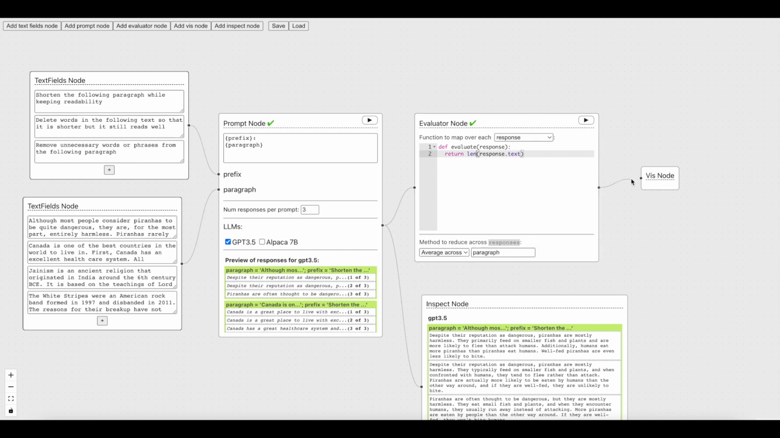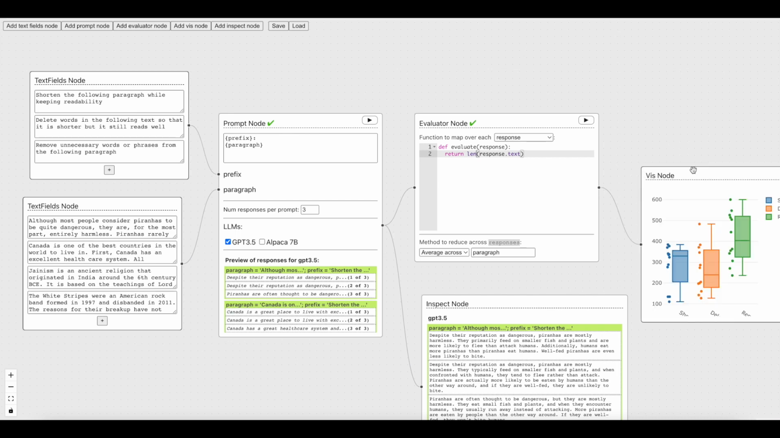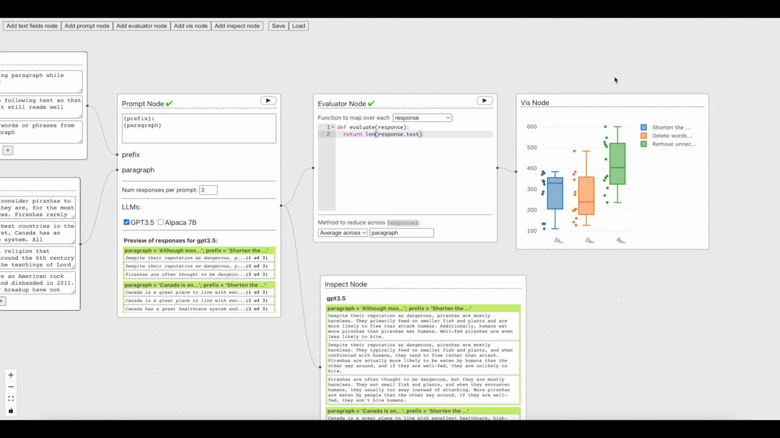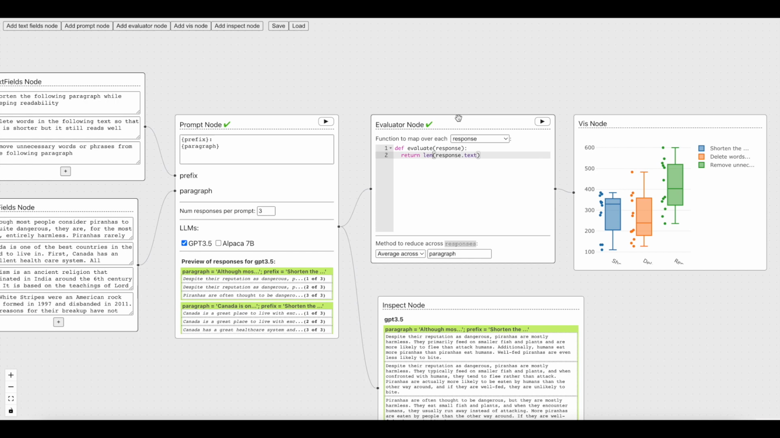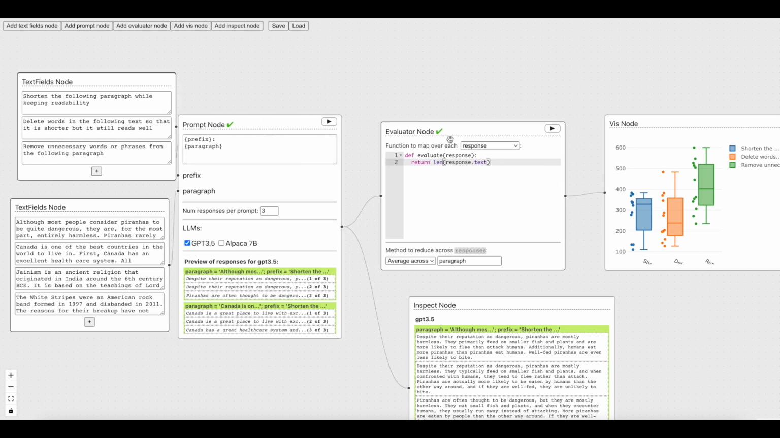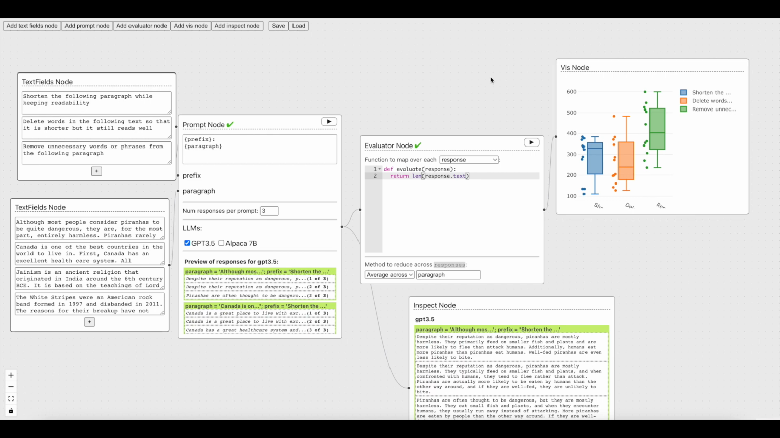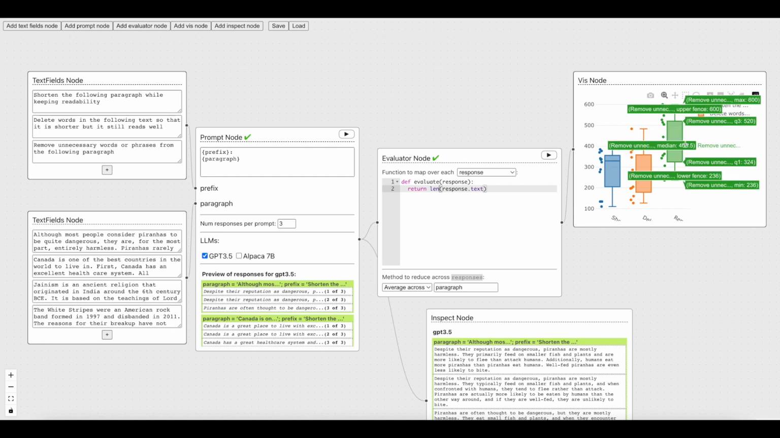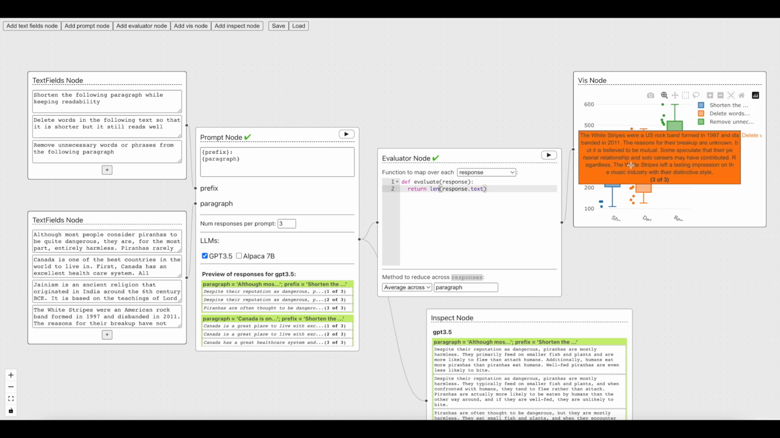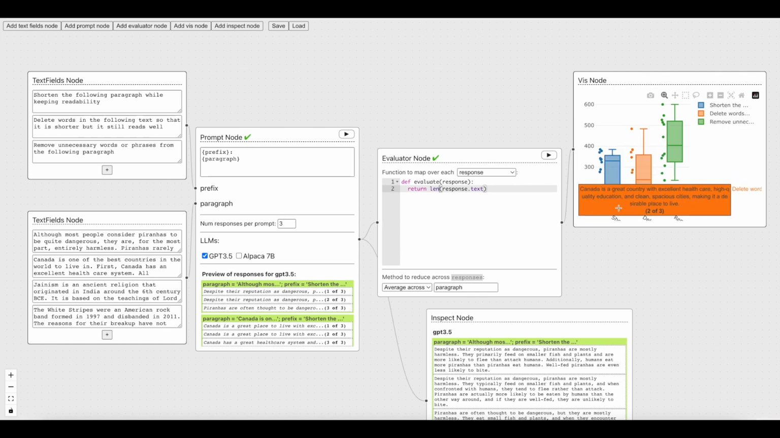And if we connect this up to a visualization node, we get a very nice visualization instantaneously of our different prompts here. So as we can see, and I'm going to push this closer so we can see this more directly, these text field nodes include our prefixes, and these are our prefixes over here. Remove unnecessary words seems to be the longest. Delete words seems to shorten the responses a middling amount. And then shorten appears on the left here and seems to shorten it perhaps the most.